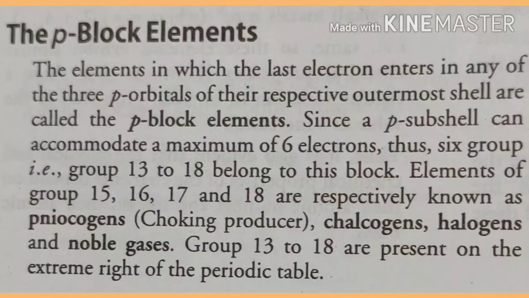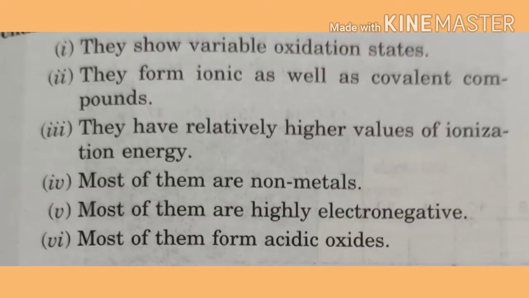Now we will study the general characteristics of the p block elements. The first point, the outermost electronic configuration of these elements varies from ns2 np1 to ns2 np6. This is the general electronic configuration for the p block elements. They show variable oxidation state. They form ionic as well as covalent compounds.